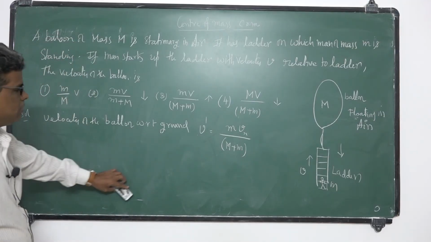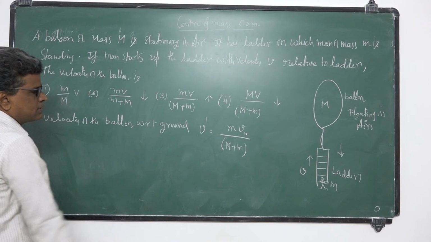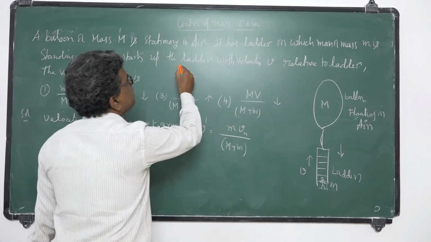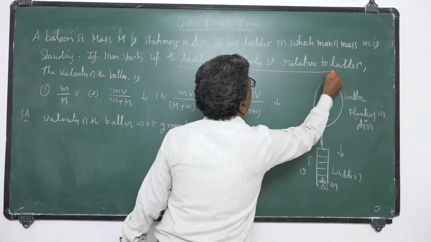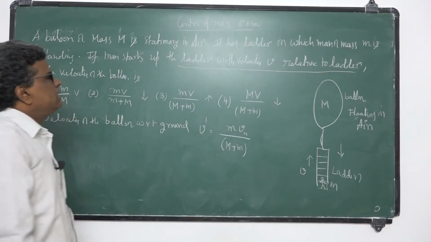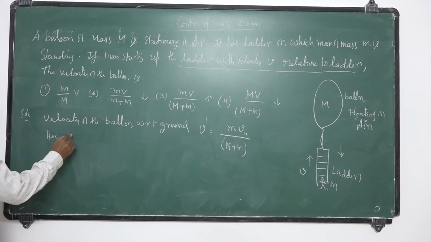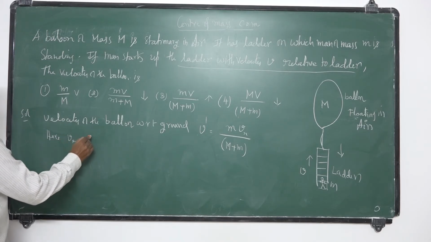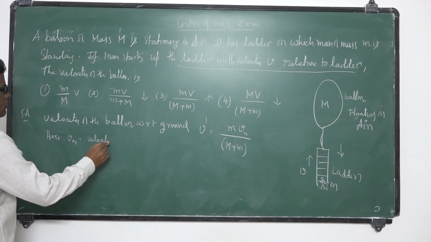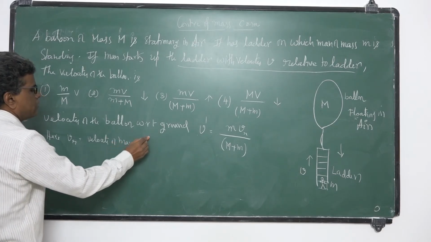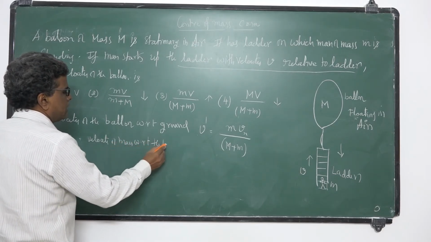So the velocity of the balloon with respect to the ground, V dash, is equal to m times Vr, the relative velocity, that is the velocity of the man with respect to the ladder.